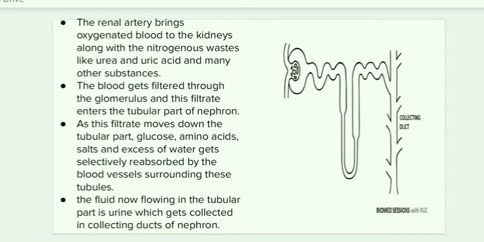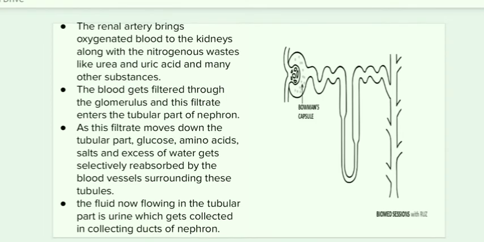As this filtrate moves down the tubular part, glucose, amino acids, salts, and excess water get selectively reabsorbed by the blood vessels surrounding these tubules. So what happens when the blood enters the glomerulus? The glomerulus absorbs all the nutrients such as amino acids, glucose, excess water, and salts, and then it sends the blood to the renal tube.